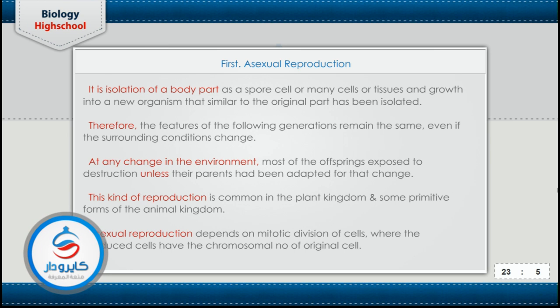Asexual reproduction depends on a certain type of division, which is called mitosis. In mitosis, the mother cell divides to produce two cells similar to each other and also similar to the mother cell. Therefore, there is no genetic variation and no differentiation of the offspring produced as a result of mitosis. So all kinds of asexual reproduction take place by mitosis division,